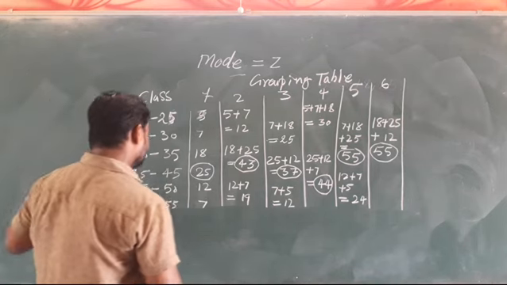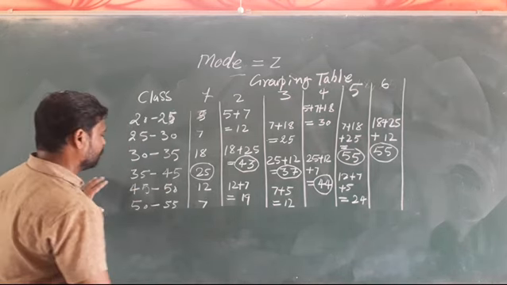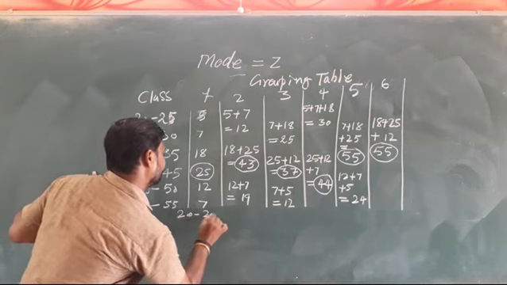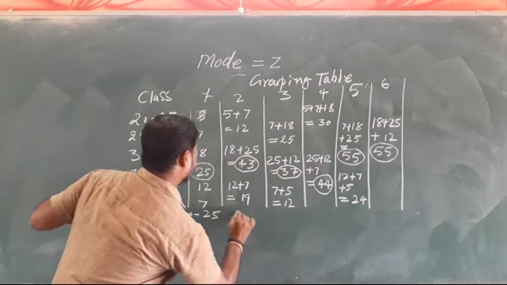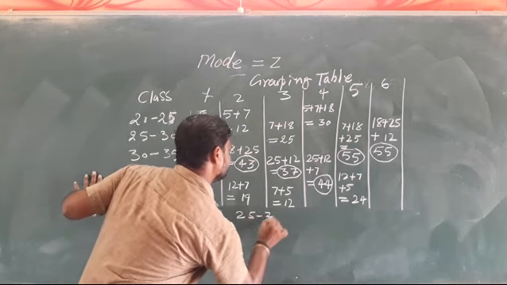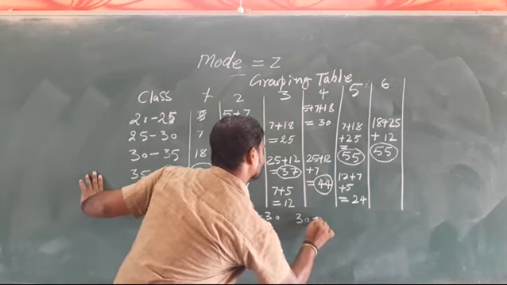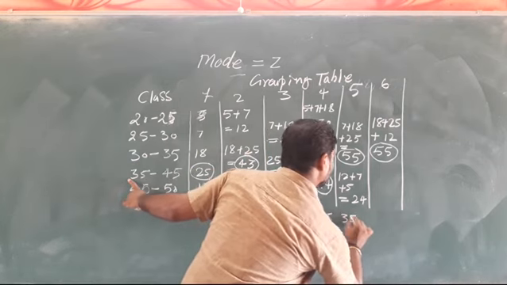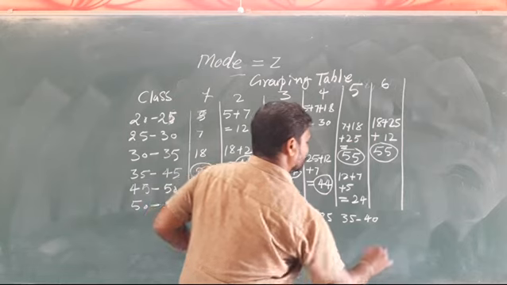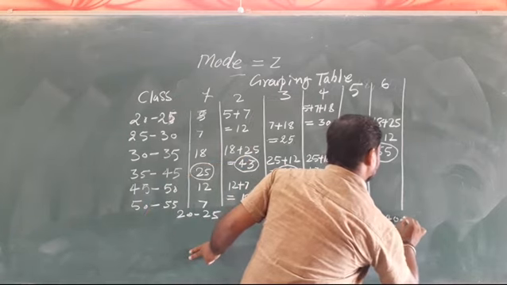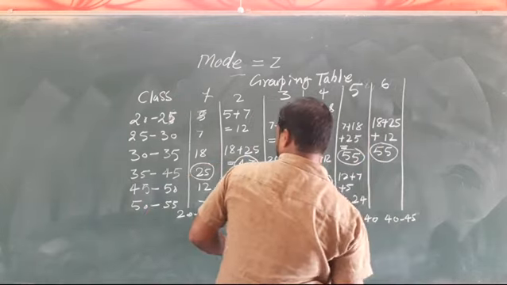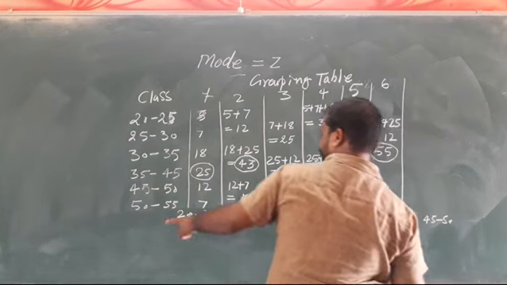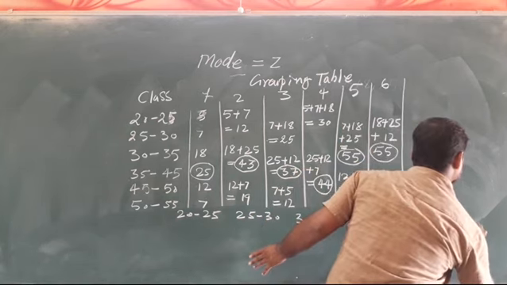For the tally marking we will write all these numbers: 20 to 25, 25 to 30, 30 to 35, 35 to 40, 40 to 45, 45 to 50, 50 to 55.